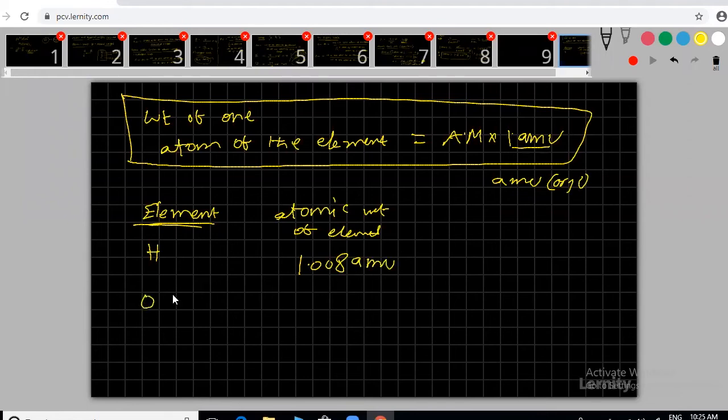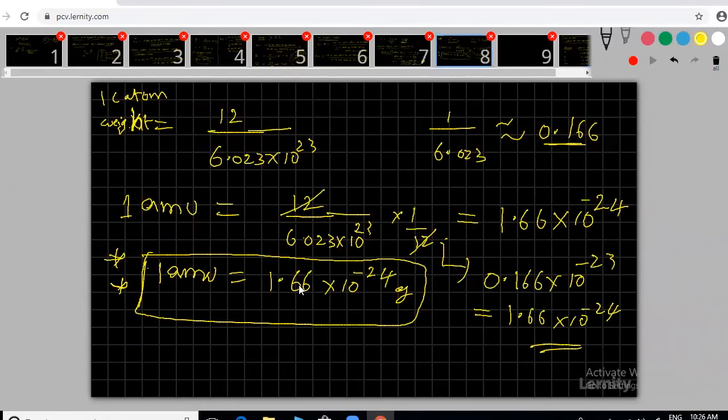What's the weight of 1 oxygen atom? 16 AMU. 1 nitrogen atom weight, 14 AMU. Sodium, 23 AMU. Clear? So what is the meaning of AMU? 1 AMU equal to how much? What's the value given previously? 1.66 into 10 power minus 24 grams. So you can use this one.